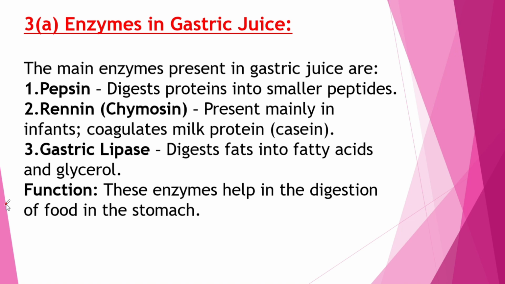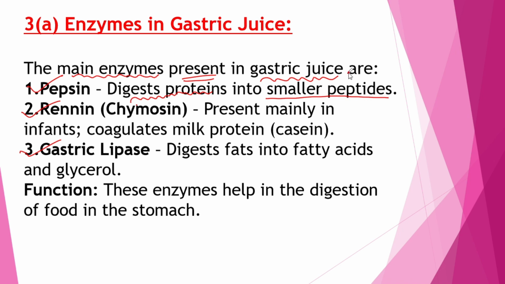The first is enzymes in gastric juice. So what is the first question of question number 3? Enzymes in gastric juice. So what is the solution here? The main enzymes present in gastric juice are pepsin, renin, and gastric lipase. So what is pepsin? Pepsin digests the protein into smaller peptides.